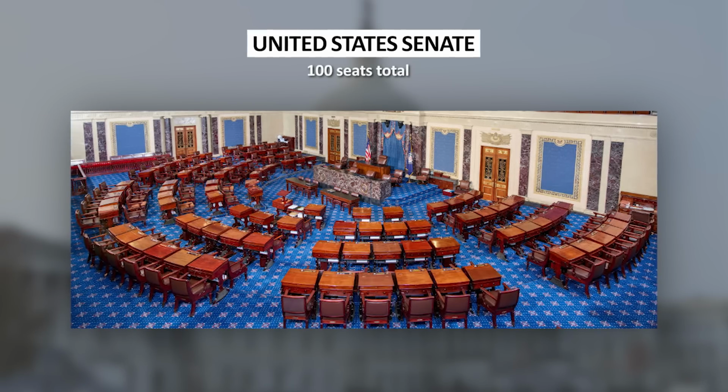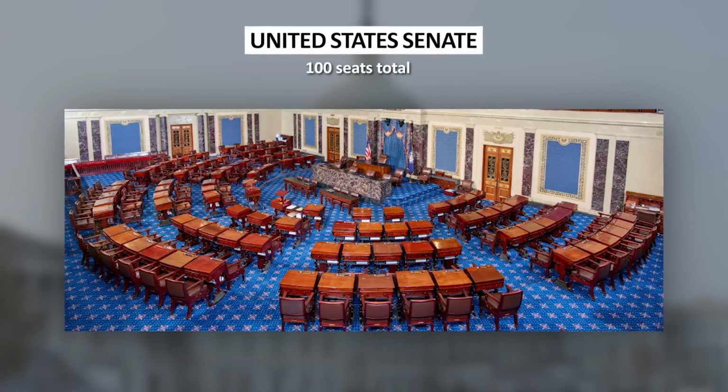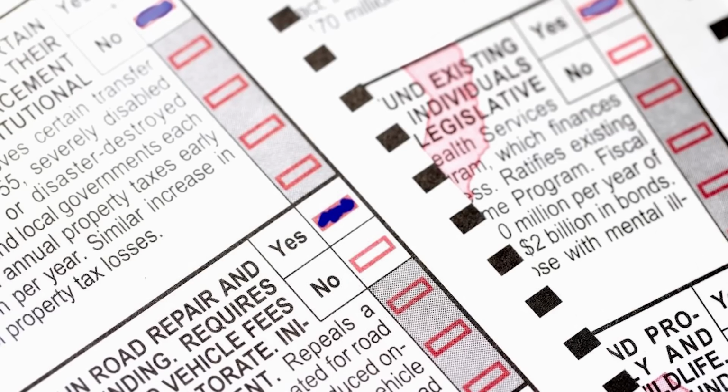Speaking of the legislature, what isn't talked about quite as much as the presidential race is that on election day, Americans will also re-elect the entire House of Representatives, since they're only elected for 2-year terms. That's why there will be another election for the House in 2026 called the midterms. In some parts of the US, voters will also be electing a senator, who has a 6-year term. This year, 33 out of the 100 seats in the US Senate are up for election. In addition to that, there are also state and local elections on the ballot in some places, as well as measures, so specific legislation that people can vote yes or no on. So your ballot will look completely different depending on the state and district you live in.